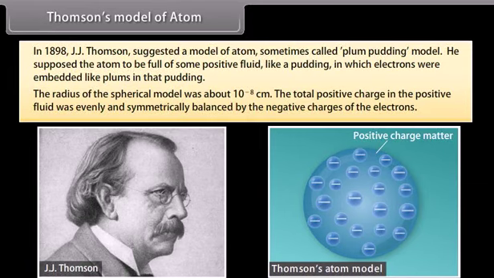The total positive charge in the positive fluid was evenly and symmetrically balanced by the negative charges of the electrons. But this model was discarded because it failed to satisfy the results of the experiments performed by Rutherford.